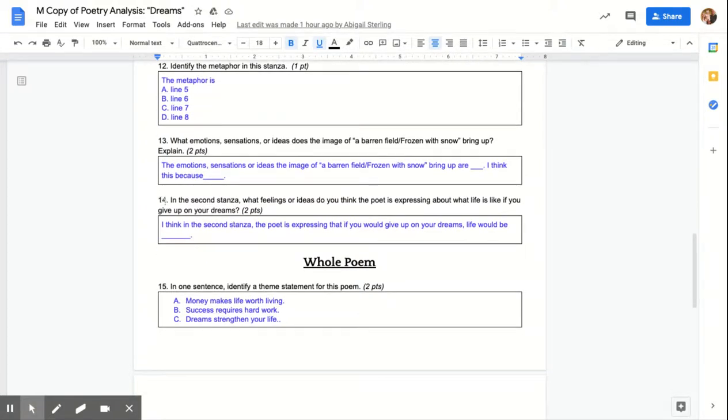Number 14. In the second stanza, what feelings or ideas do you think the poet is expressing about what life is like if you give up on your dreams? Here's your sentence starter. I think in the second stanza, the poet is expressing that if you would give up on your dreams, life would be blank.